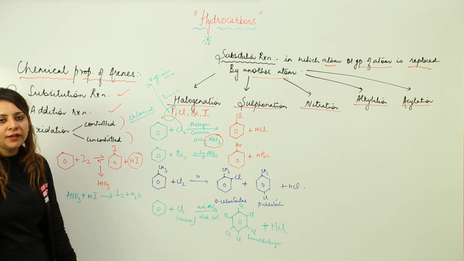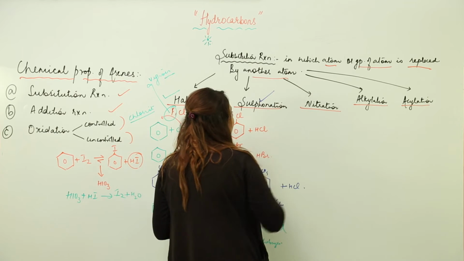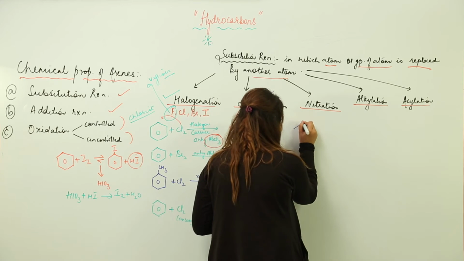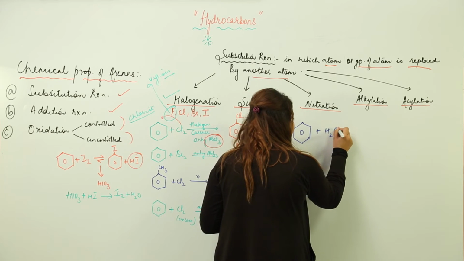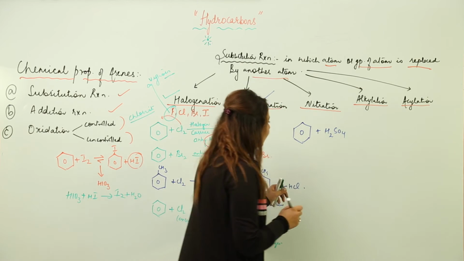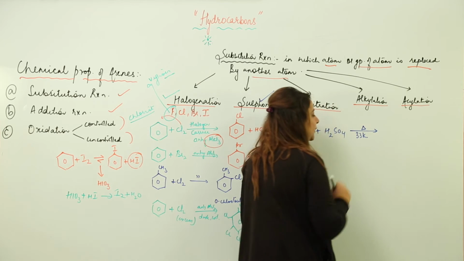So this is what about the halogenation. Now coming on to the sulfonation. Now how does the sulfonation take place? You take a benzene ring, let's say this. In sulfonation we add sulfuric acid, right? And we heat it, around 333 Kelvin temperature is required.